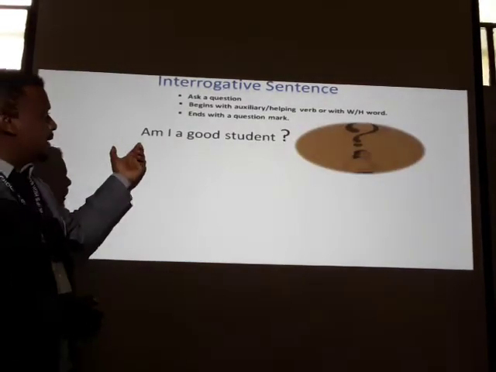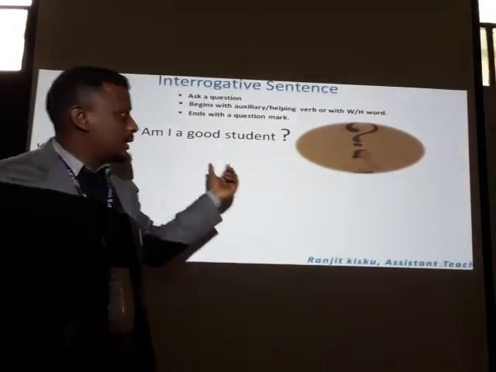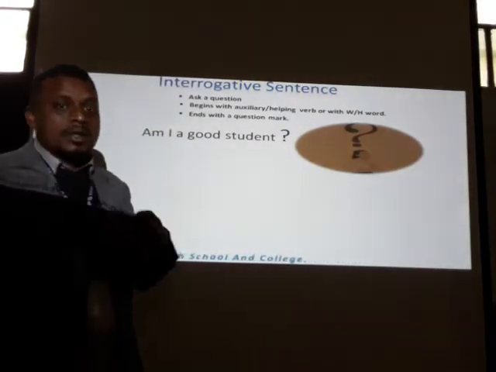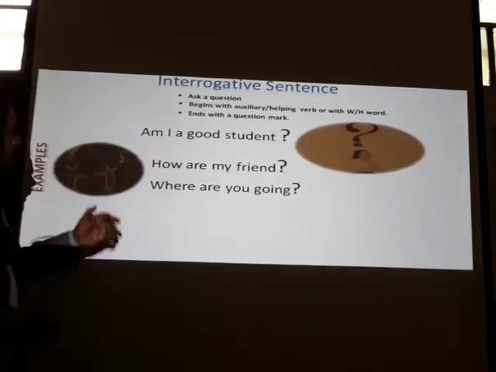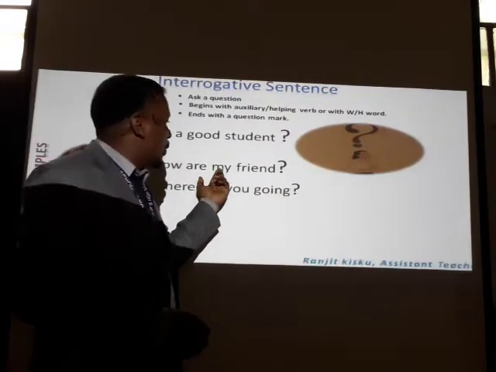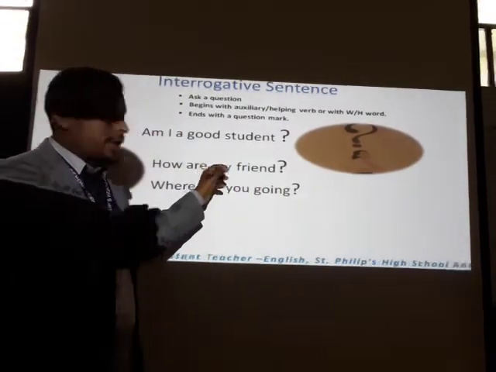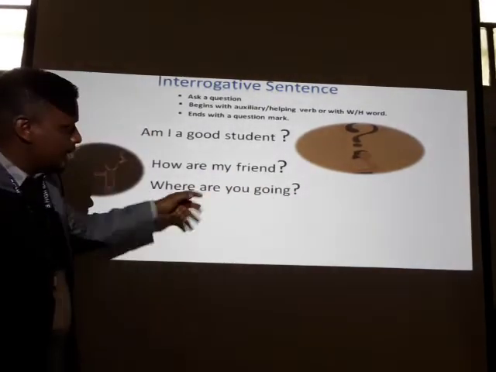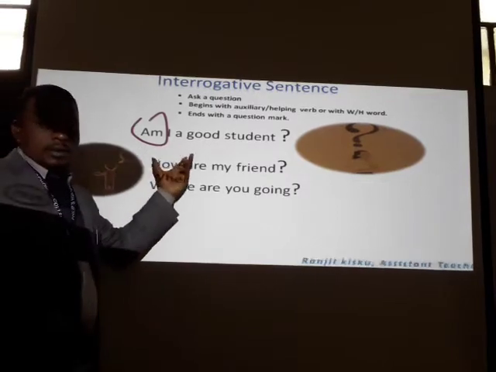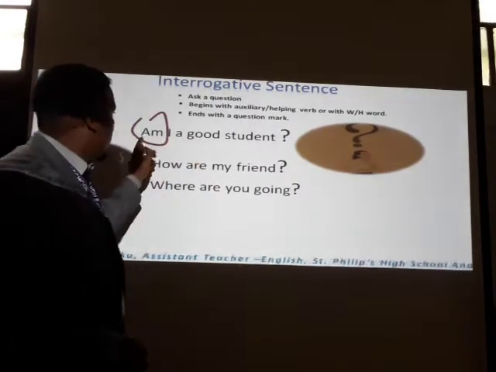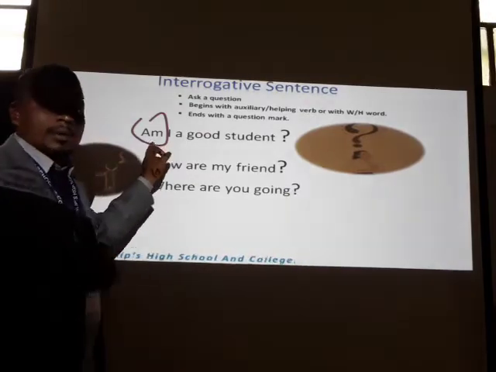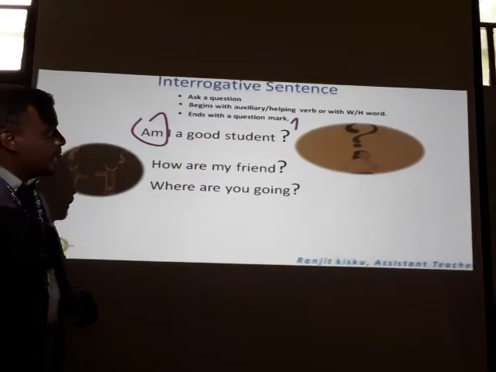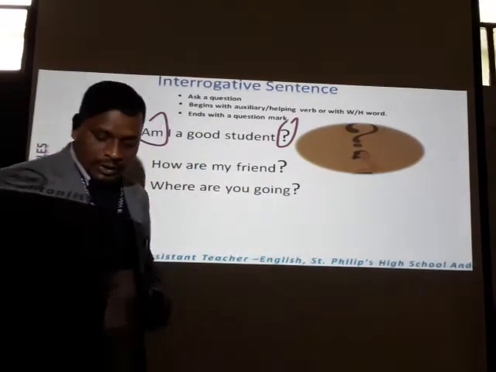The first example is, am I a good student? A student is thinking about herself. Then the second example is, how are my friend? That means there is a little mistake there. Where are you going? And let's see the characteristics. It will begin with an auxiliary verb as stated above. Then it will end with a question mark.